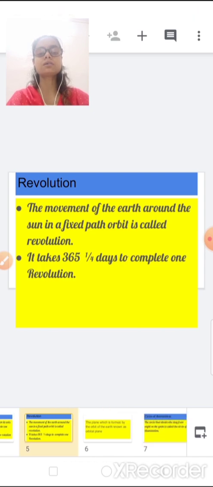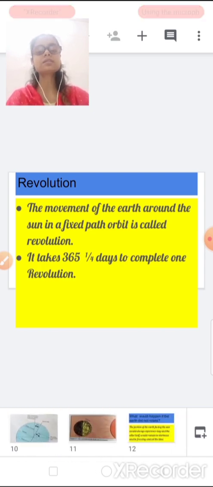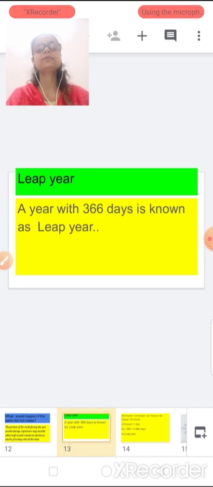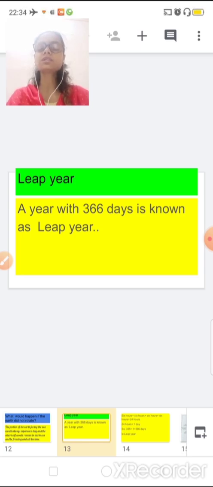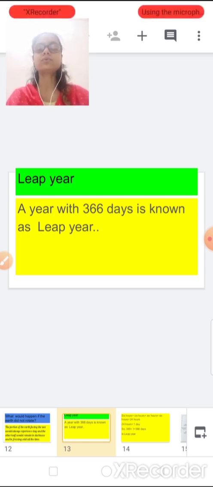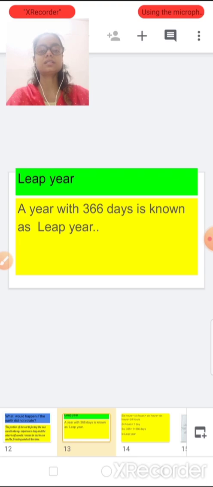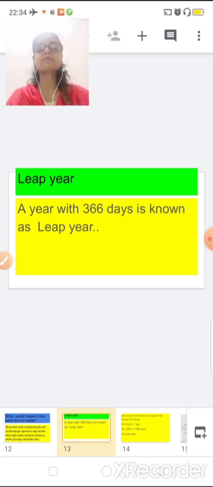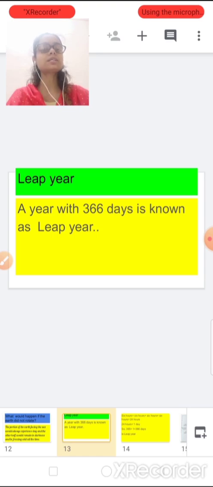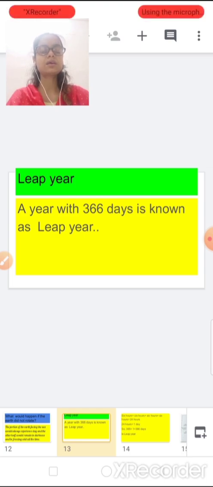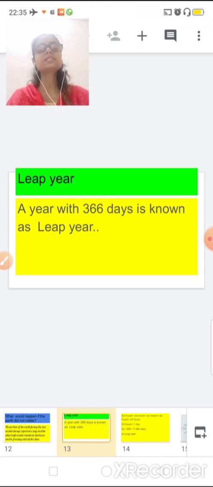Now let's start discussing these points in detail. As I told you, today's content points are leap year and seasons. What is leap year? Everybody knows that leap year occurs after 4 years. In a leap year, we have 366 days. The year which has 366 days is known as a leap year. A normal year has 365 days and a leap year has 366 days.